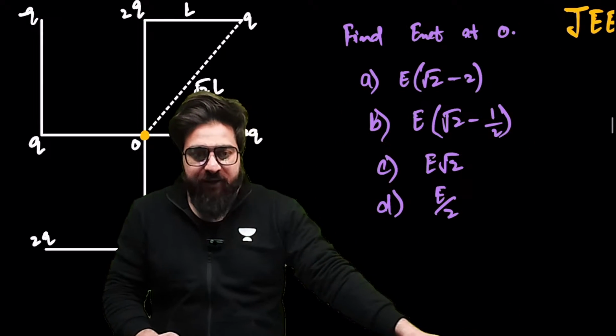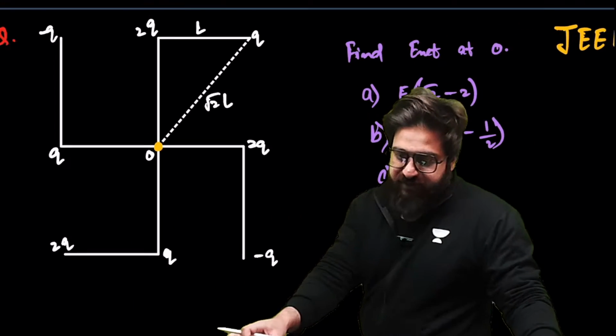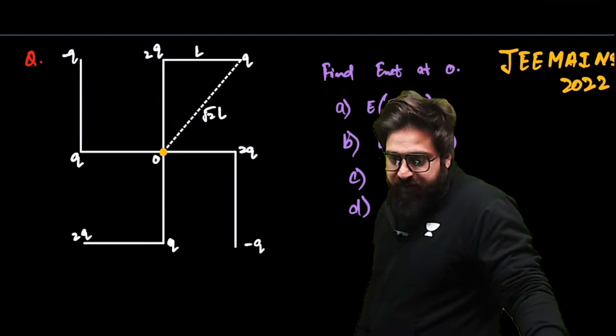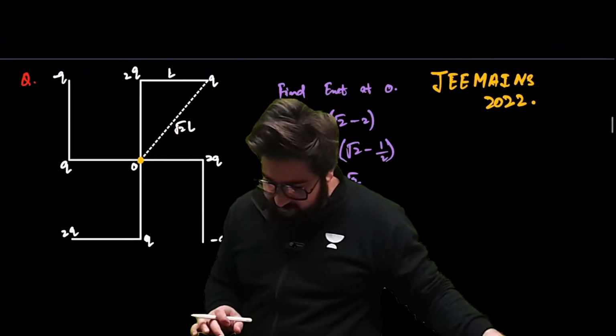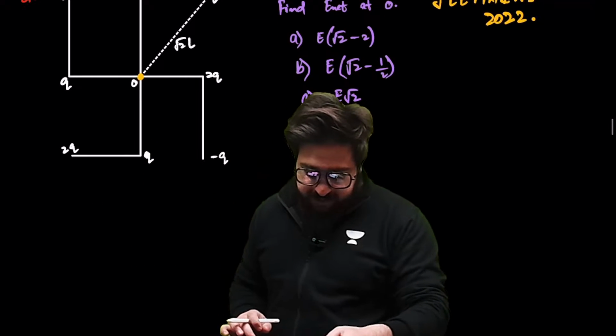Tell me. This is the figure we have. A, B, C, D. Which option? Let me just show you in this particular case. See.